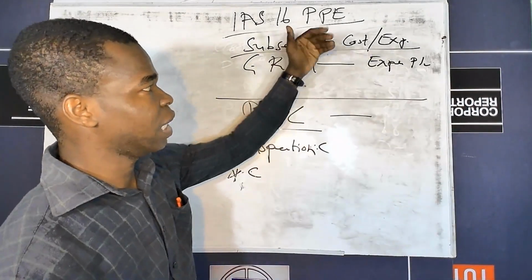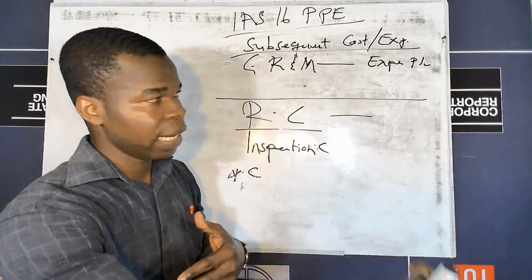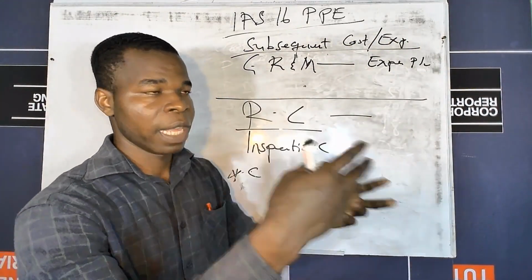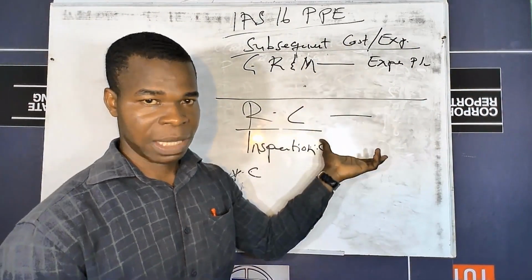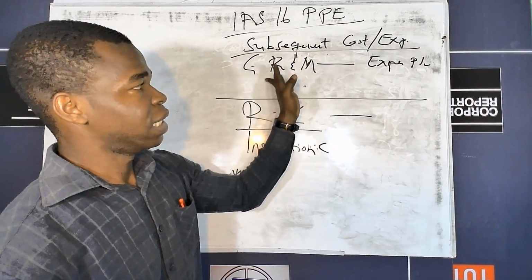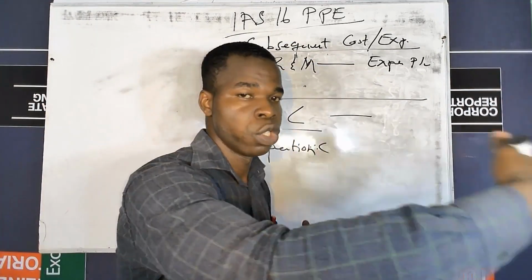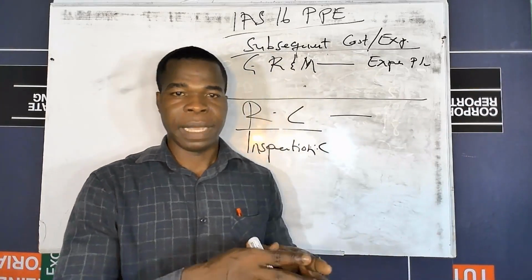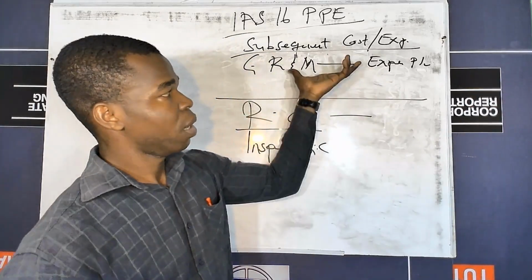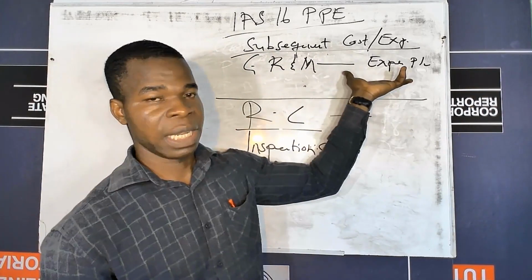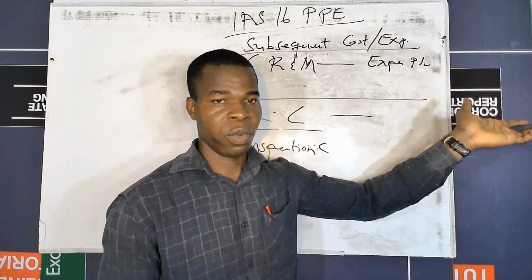After you have initially recognized your asset at cost, if you incur any subsequent expenditure, it depends on what the treatment is. The general rule is that if it is general repairs and maintenance, which is not going to expand or increase the useful life of the asset, then that expense is supposed to be treated as an expense in the P&L account straight away, as a revenue cost.